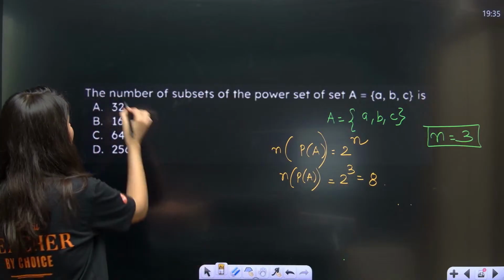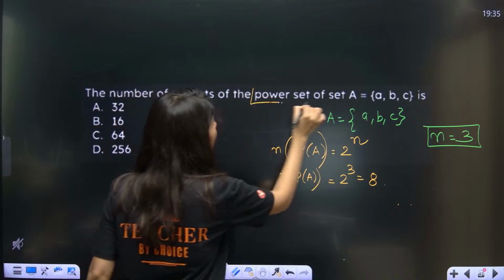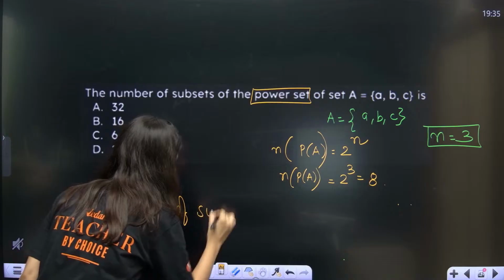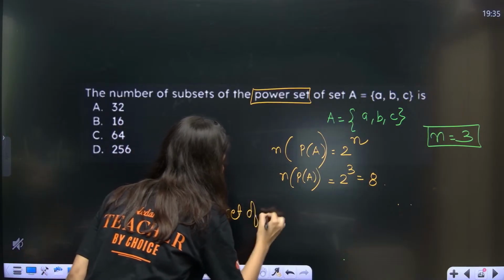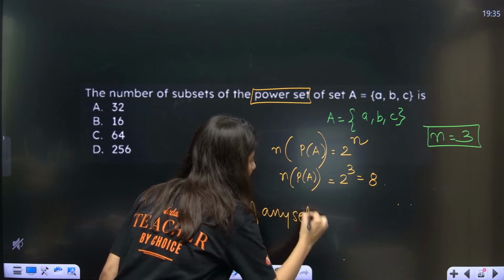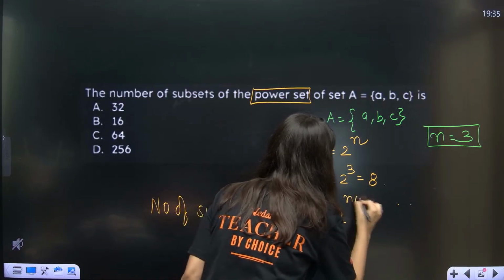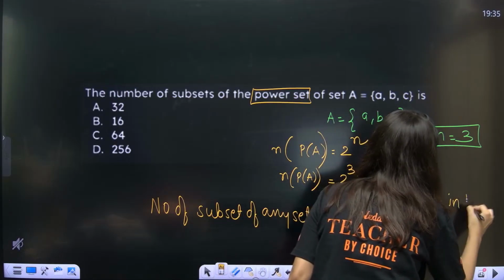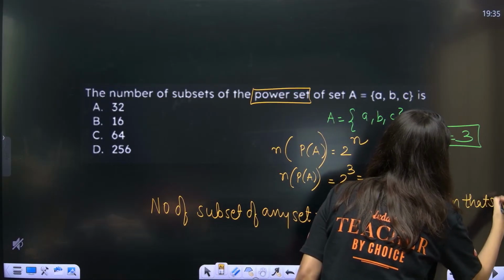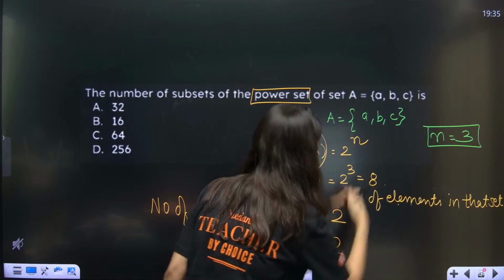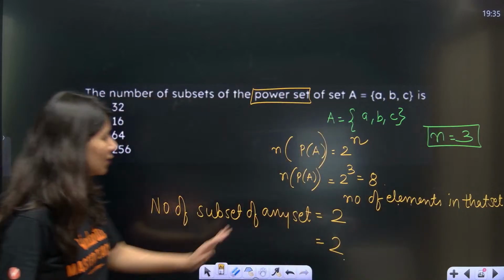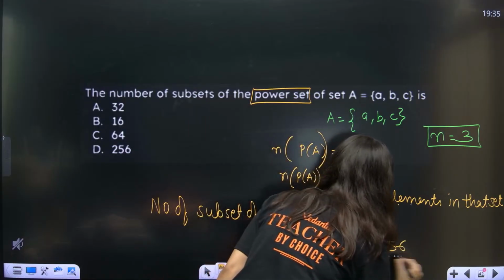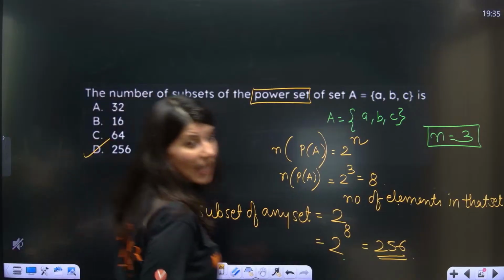Now what they are asking, number of subset of power set. So number of subset of any set is what? Can anybody tell me? 2 raised to power number of elements in that set. Okay, so this is 2 power number of elements. So 2 power 8 will be the answer. 2 power 8 is 256. Option D is absolutely correct.